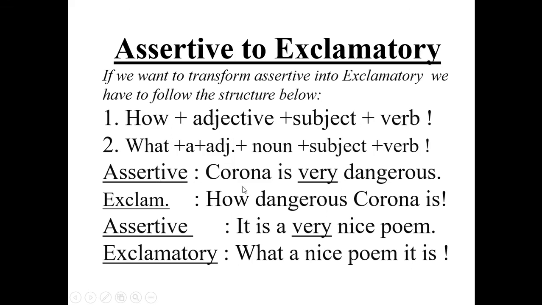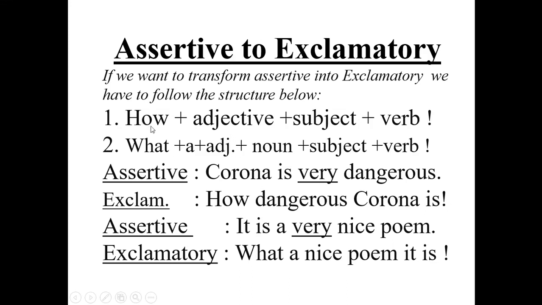Assertive: Corona is very dangerous. Make it exclamatory. So, which structure should we follow? Always mind it: when there is a very in an assertive sentence, then follow structure number 1.